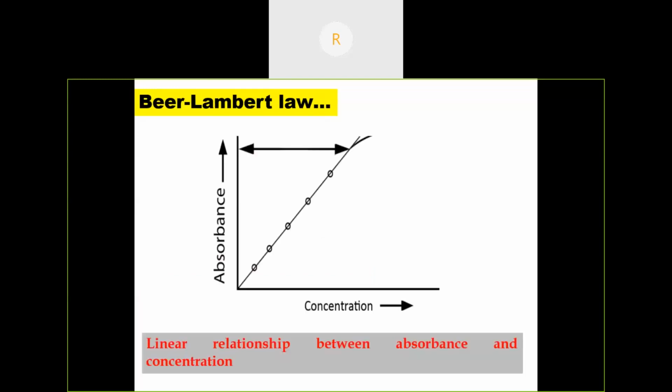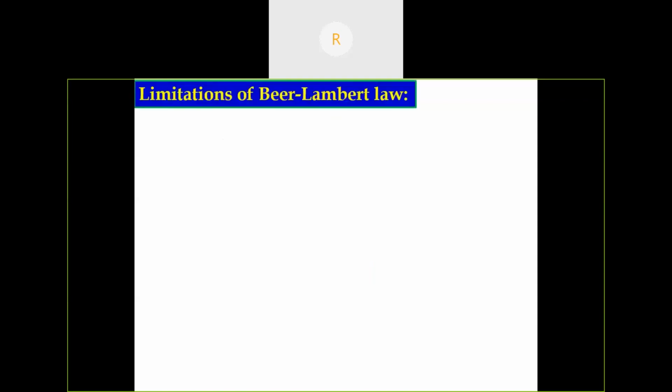So there will be a linearity between absorbance and concentration. When there is a deviation, there are limitations of the Beer-Lambert law. It is applicable only in the presence of monochromatic light. If it is polychromatic light, then the Beer-Lambert law will not be obeyed. And it is applicable only for dilute solutions. It is not applicable for solutions of higher concentration.